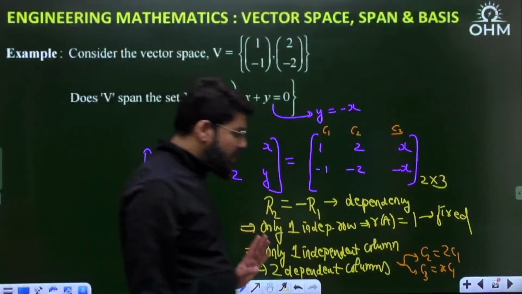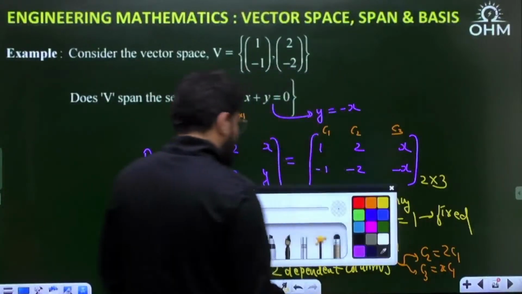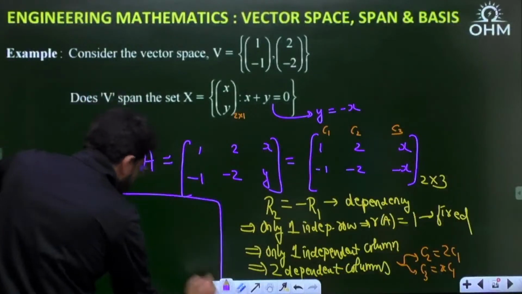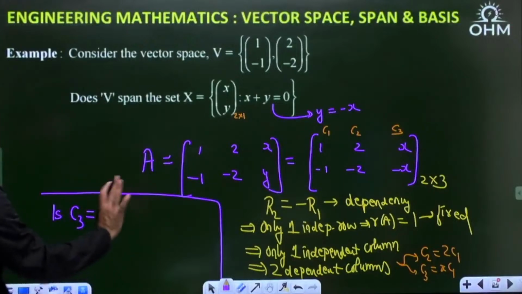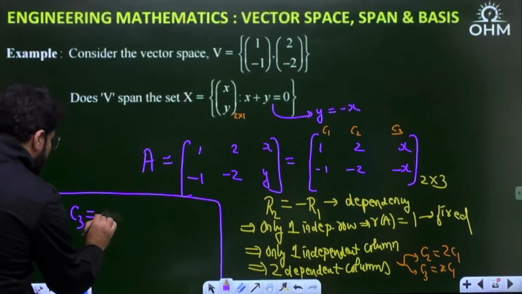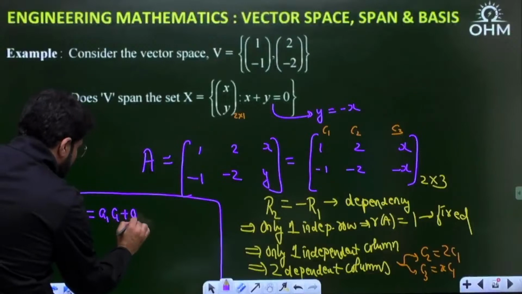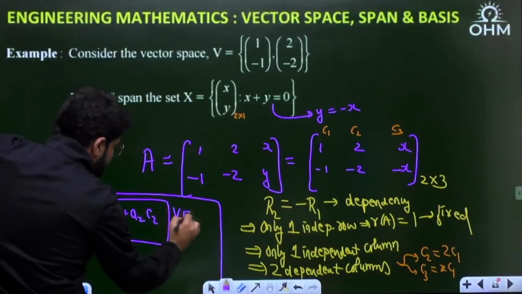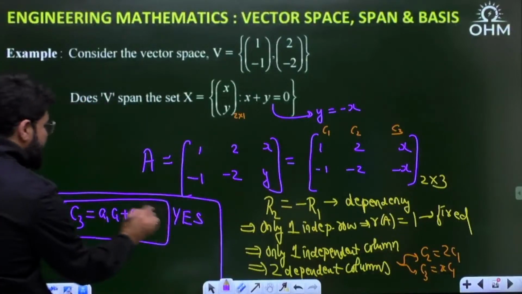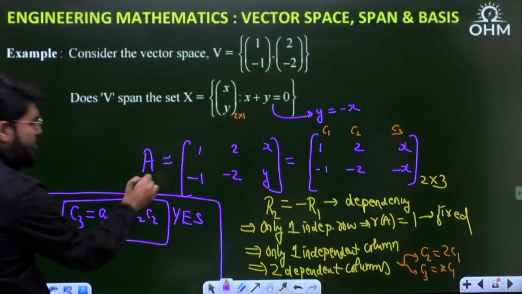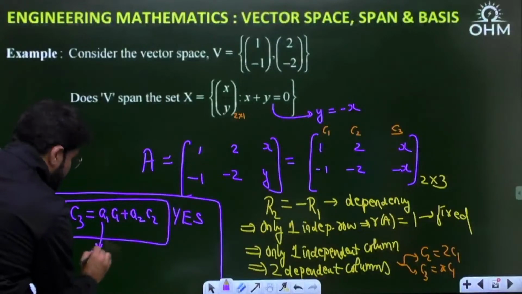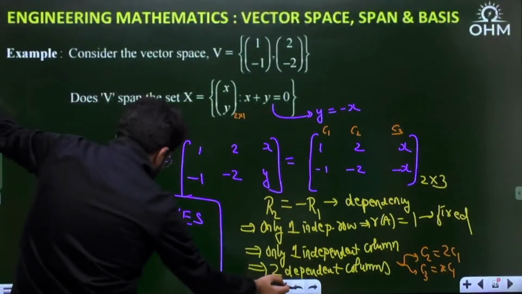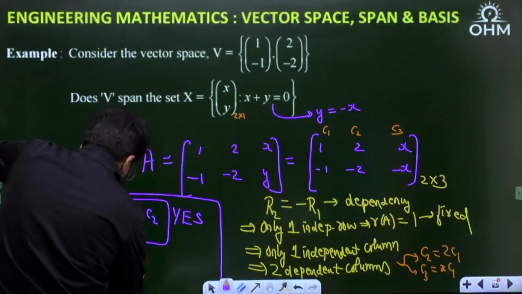Now my question is: can C3 be represented as a sum A1 C1 plus A2 C2? Yes, it can be represented as A1 C1 plus A2 C2, where I told you A1 and A2 can take any scalar value. The A1 here is equal to the value of x and A2 here is 0. Yes, it can be represented this way.